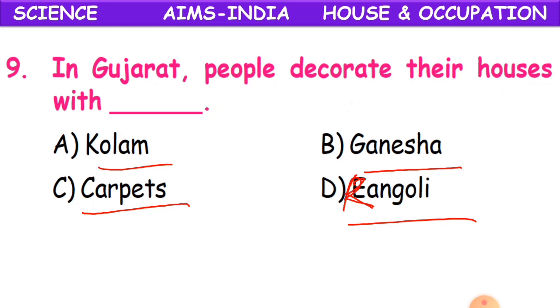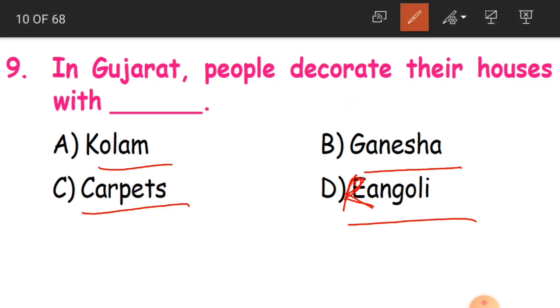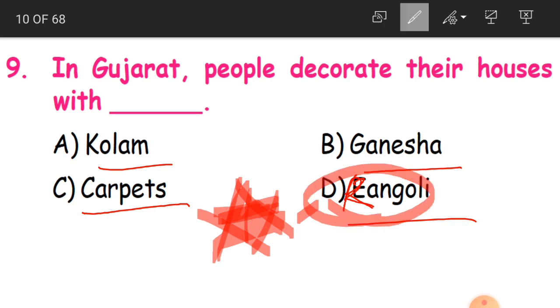Ganesha is Lord Ganesha. Carpets? No, again here it is rangoli. Rangoli is beautiful and colorful, which we draw in front of our houses. I am very poor at drawing here, but this is any rangoli. In the state of Gujarat, people decorate their houses with this rangoli. So D is the correct option. Clear, children? Okay. Now.